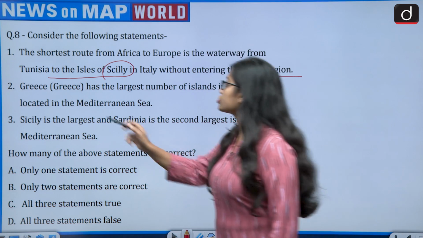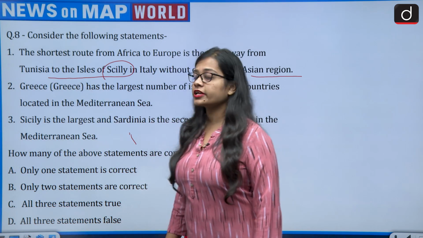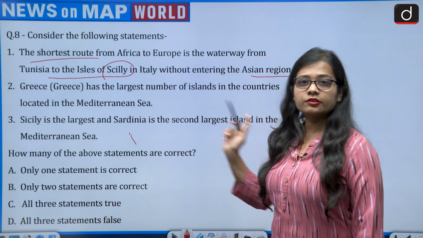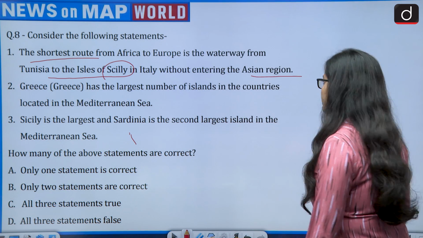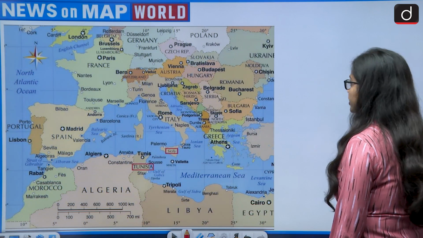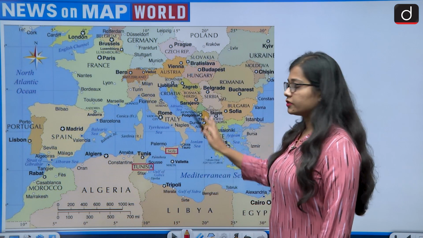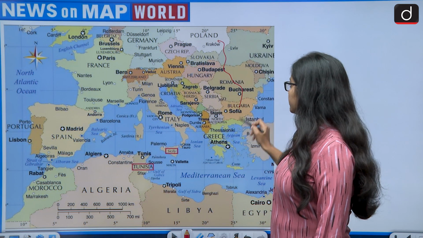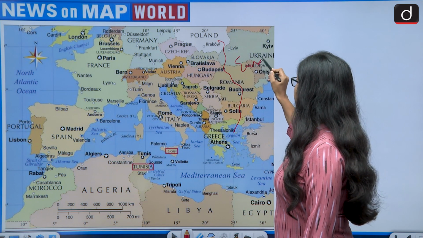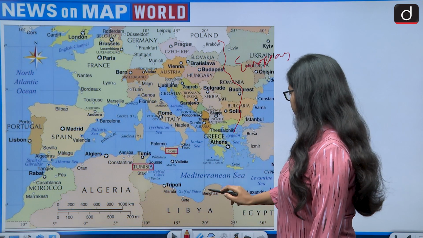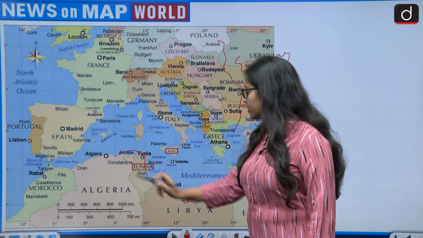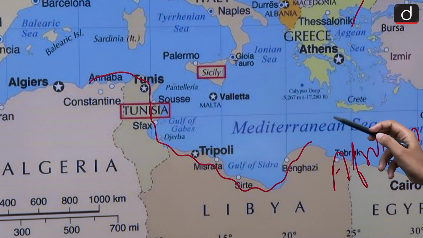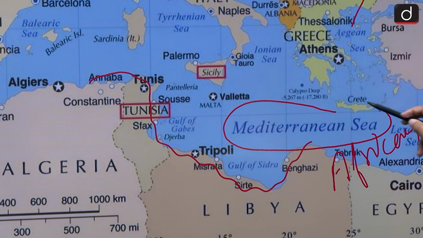So it is saying shortest route. Shortest route means there is no route which is shorter than this route. That is from Tunisia to the Isles of Sicily in Italy. Let's see this. Okay, this is the map. On the northern side, that is this region, we can see the European continent, and on the southern side we can see the African continent, and in between we have the Mediterranean Sea.